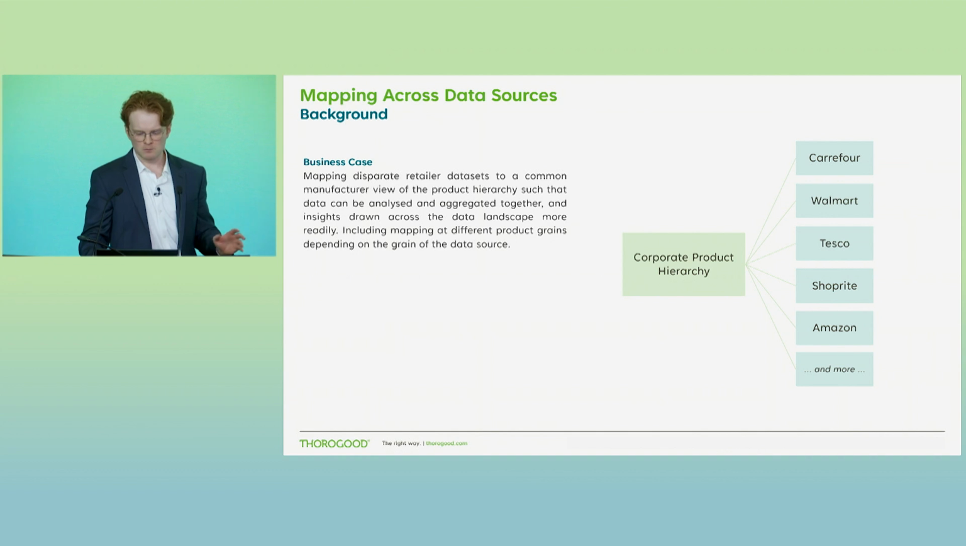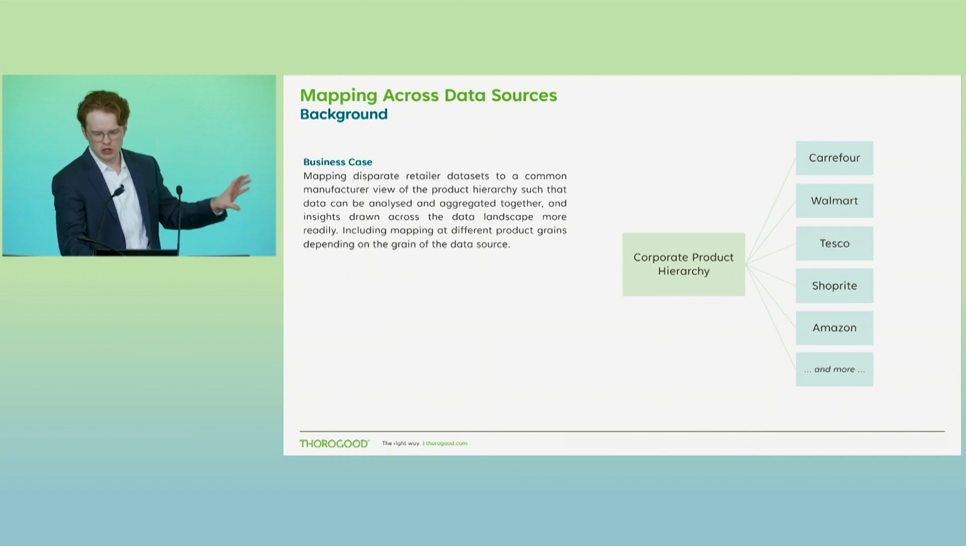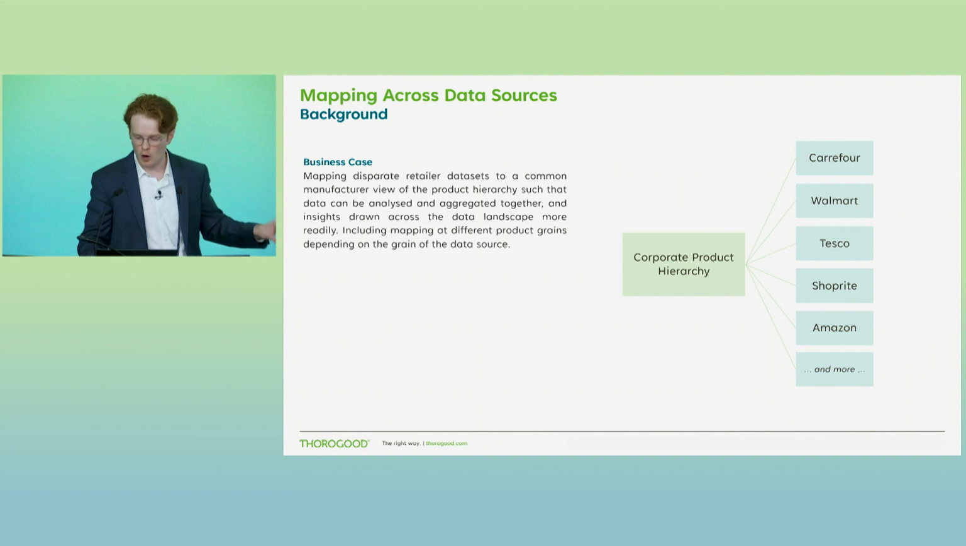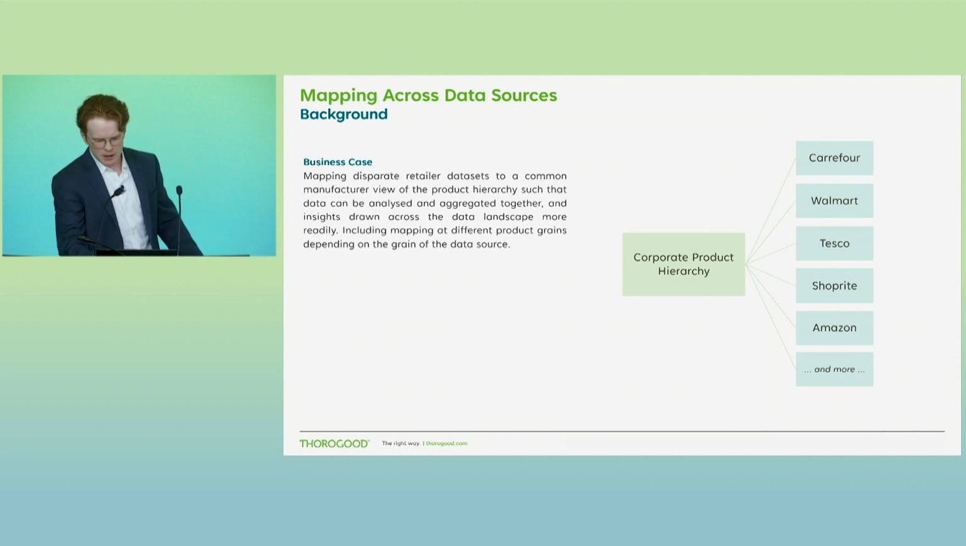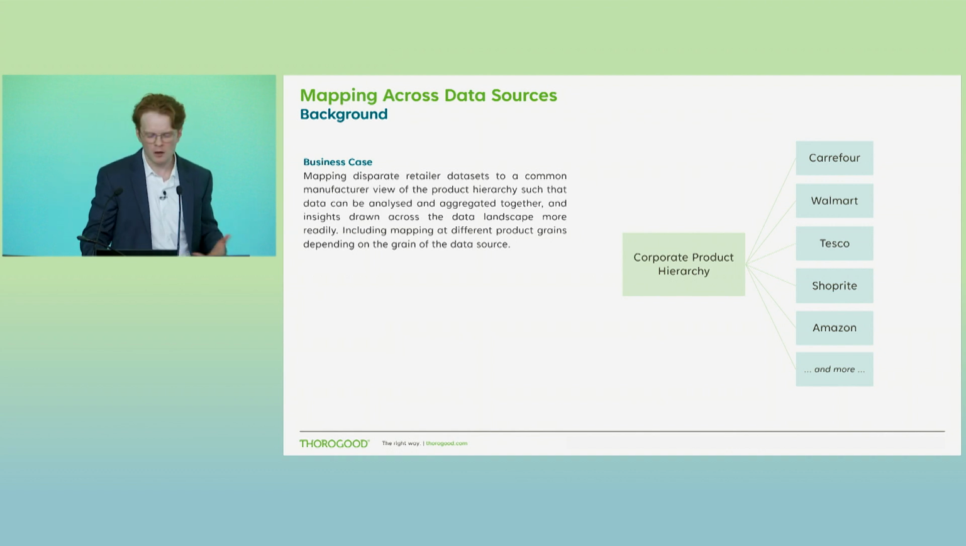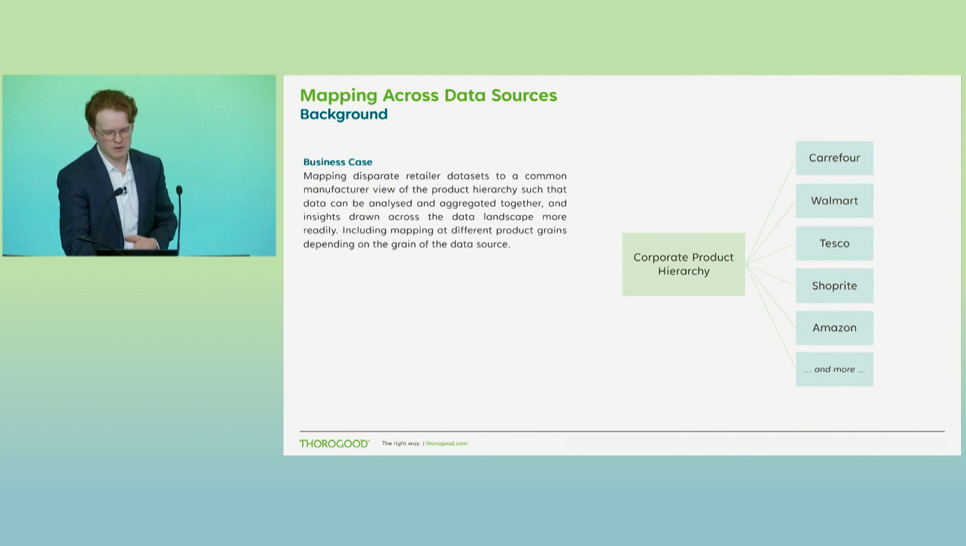So in our example, we have our corporate hierarchy that we're looking to get to, but many other external data sets coming from our retailer partners that I talked about previously. So listing a few here, but the list is obviously much more expansive than this, and it doesn't include other external data sets, syndicated, panel, or some of those unstructured ones that I referred to previously.